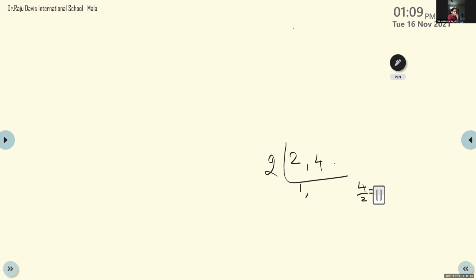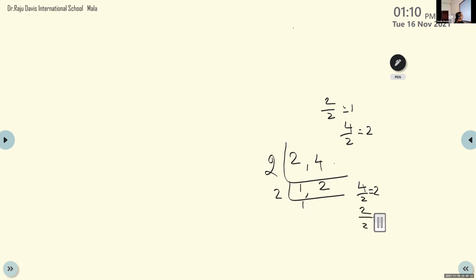4 divided by 2, we get 2. 2 twos are 4. So you divide each term by 2. 2 divided by 2, you will get 1. 4 divided by 2, you will get 2. Okay, so again you can divide by 2. 1 you cannot divide, so you write it as it is. Again 2 divided by 2, you will get 1. So till 1 comes, you have to continue the division.